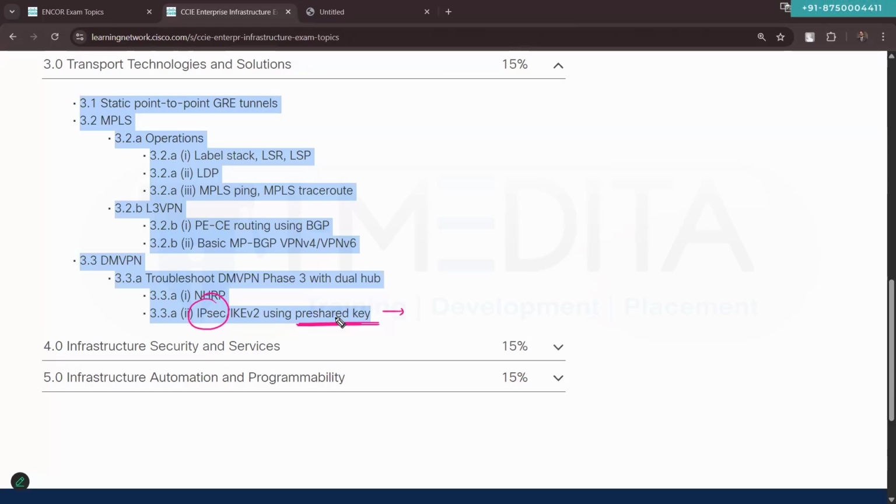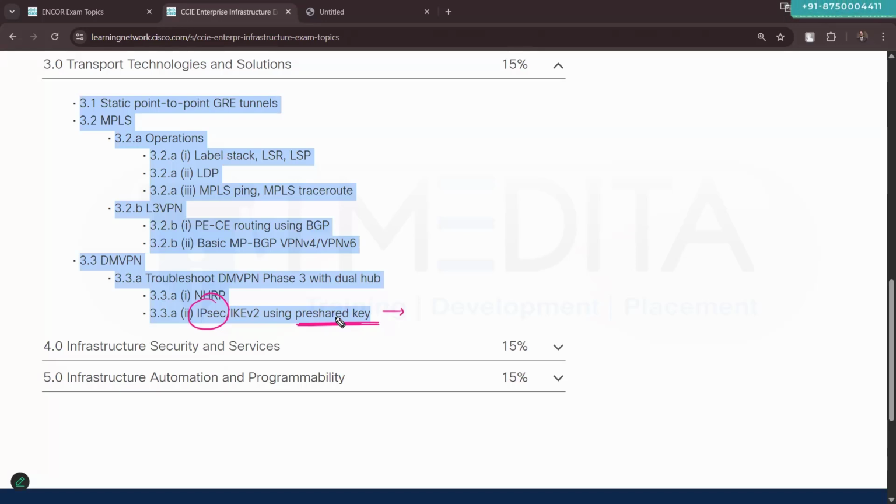there are some additional, advanced topics of DMVPN we might not talk about, such as, when it comes to dual hub DMVPN, the redundancy, like active standby and all those things. I will provide you the documentation, but since it's not part of our content, we will not be discussing that. Same goes for MPLS.